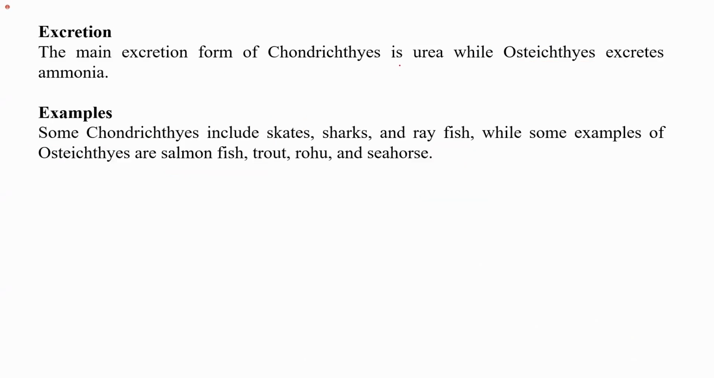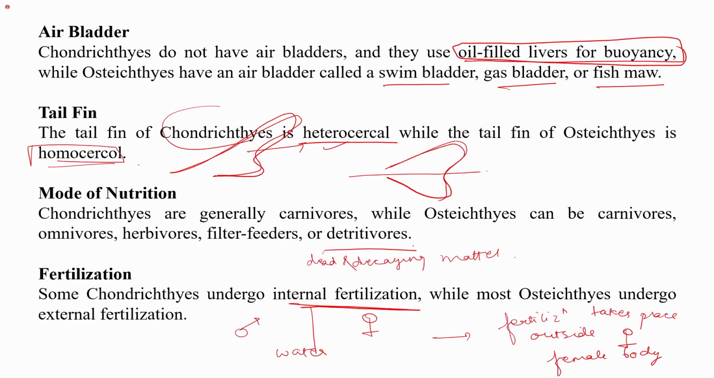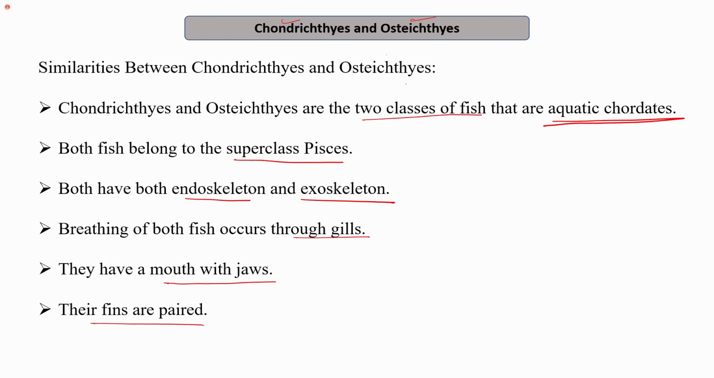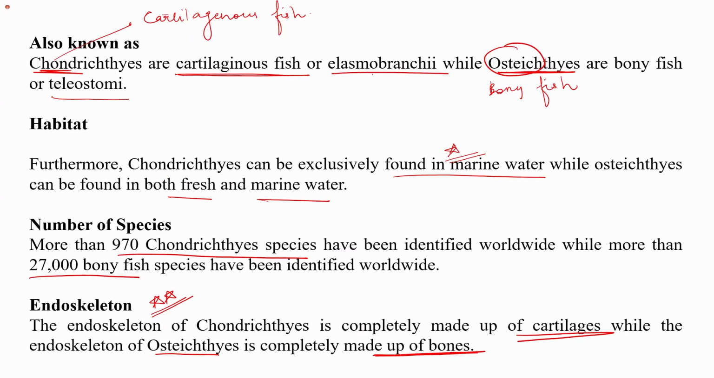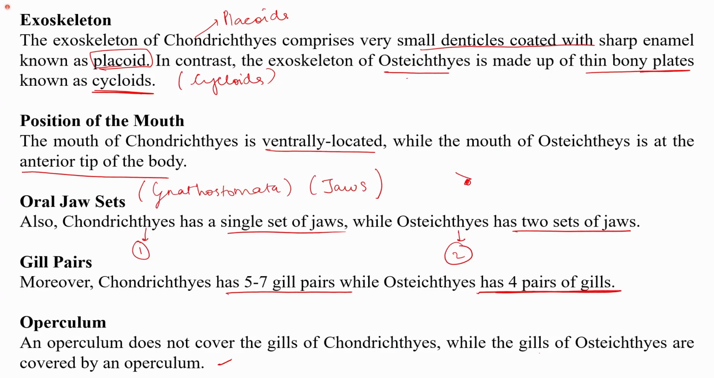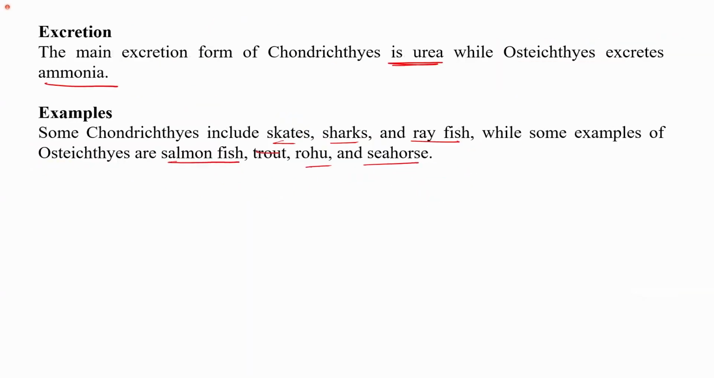Excretion, as I have already mentioned: in chondrichthyes it is mostly urea, and osteichthyes excrete ammonia. Examples in chondrichthyes include skates, sharks, and ray fish, while examples in osteichthyes include salmon, trout, rohu, seahorse, etc. So this is about the superclass Pisces, which is further divided into chondrichthyes and osteichthyes, and these are their characteristics. The most important thing is that chondrichthyes have a cartilaginous endoskeleton, while osteichthyes have a bony endoskeleton.